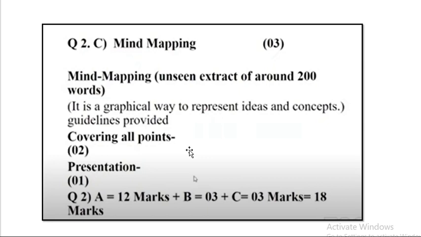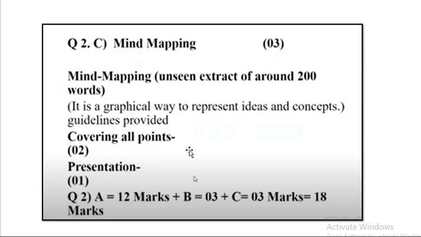Here they will give you an unseen extract of around 200 words. You have to graphically represent it. Now for example, if they ask you to prepare a mind map based on the topic health is wealth. So to be healthy, what all things are required? You should be fit and fine here. How can you be fit and fine? You can do meditation, you can do exercise, then you have to follow a proper diet.